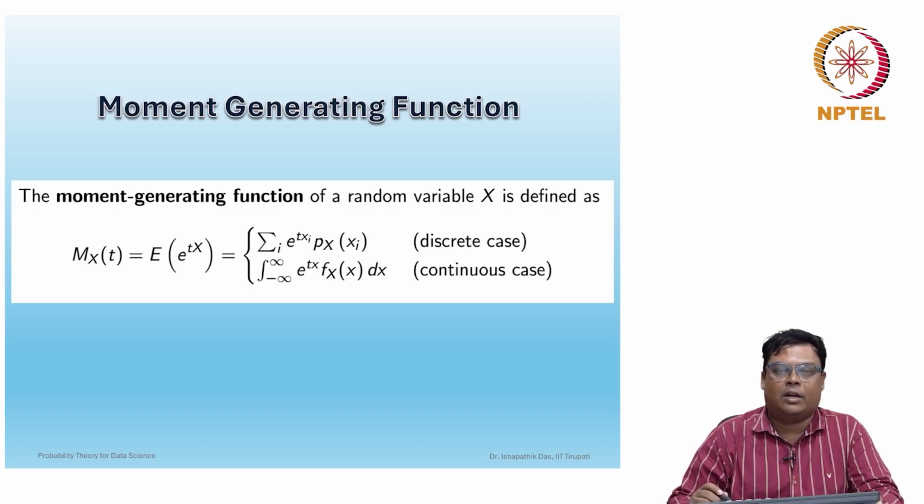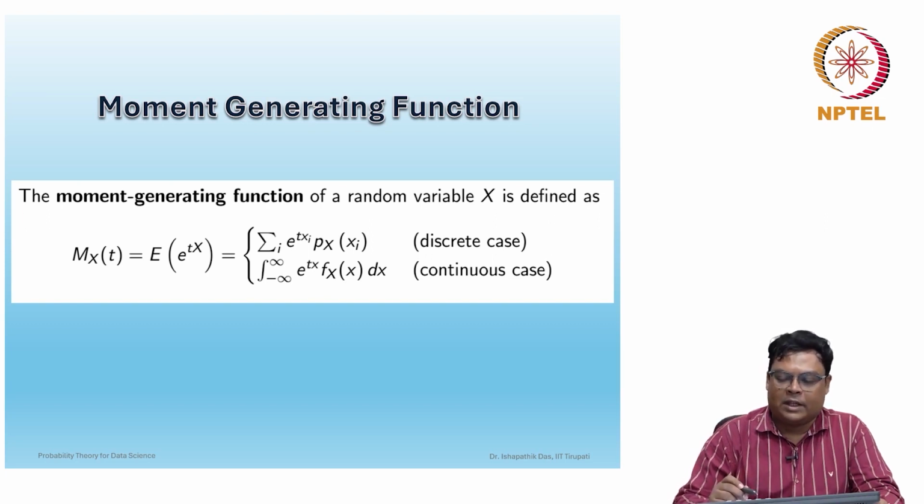We can do some computations, like moments, mean and variances. We also learned the transformation of random variables. Now another important function for a random variable is known as the moment generating function. It is defined for a random variable X as M_X(t) equals the expected value of e to the power of tX. This is the summation of e to the power of t x_i times p_X(x_i) in the discrete case, and the integral from minus infinity to plus infinity of e to the power of tx f_X(x) dx for the continuous case. Let us discuss this moment generating function.